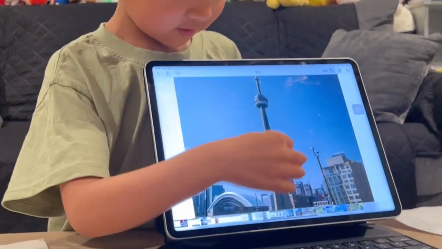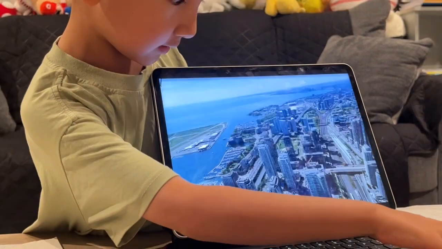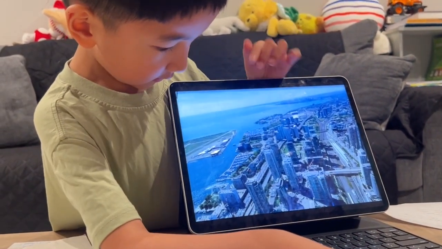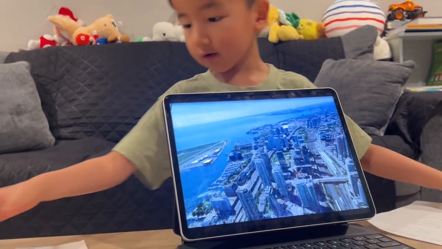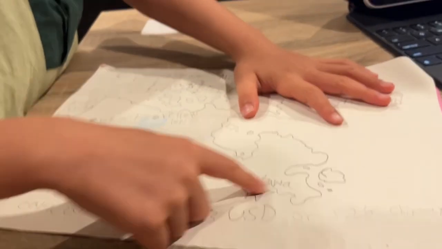So here is a picture of the CN Tower. Look at how tall it is. And here's another from the CN Tower. And it's probably on the coast. And on the map, it's probably around the coastline near Ottawa, like somewhere here on the coastline.